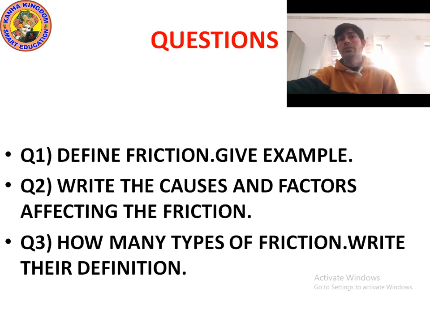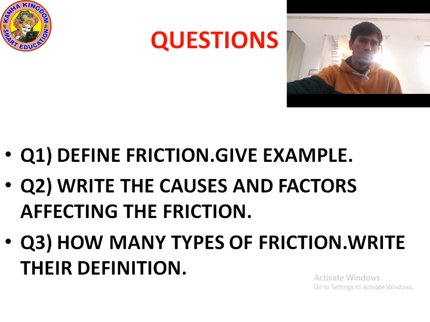Friction is a force which opposes the motion of an object over a surface, or I can say friction is a force which tries to oppose the motion between two relative surfaces. For example, a ball rolling on the ground gradually slows down and comes to rest due to the force of friction between ball and ground.